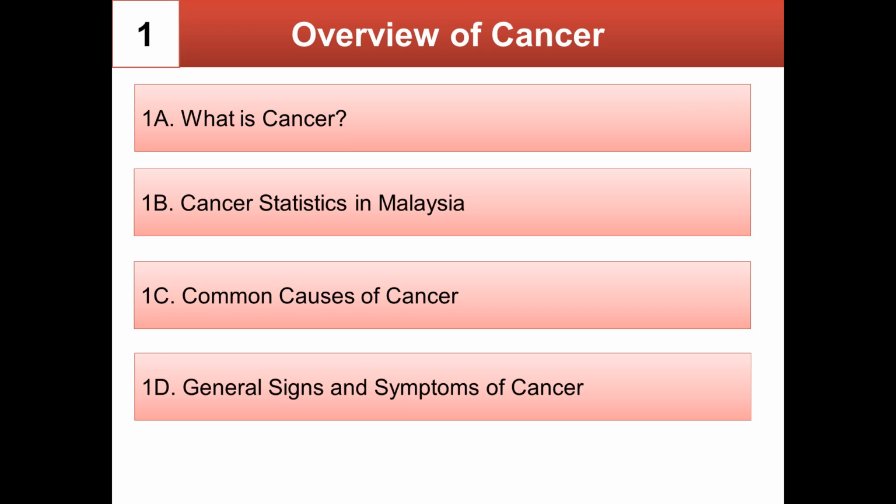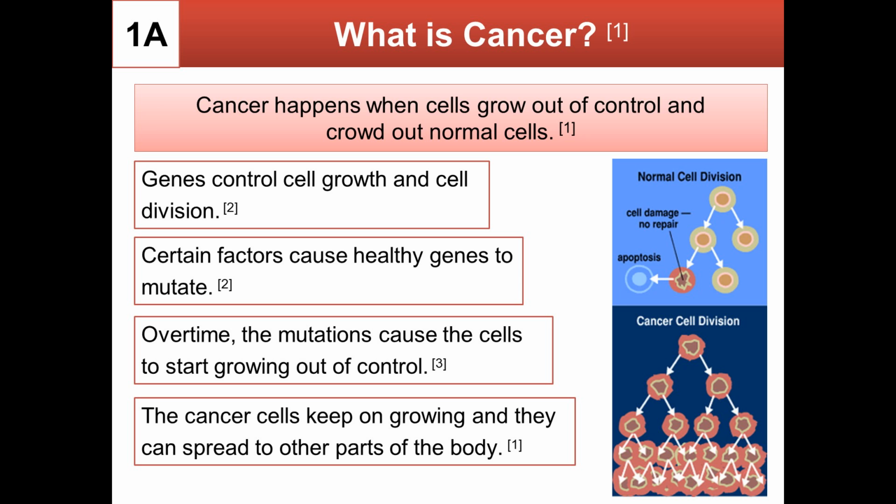This cancer information video, entitled Overview of Cancer, will discuss what is cancer, cancer statistics in Malaysia, some common causes of cancer as well as general signs and symptoms of cancer. Do you know what cancer is? Cancer happens when cells grow out of control and crowd out normal cells.